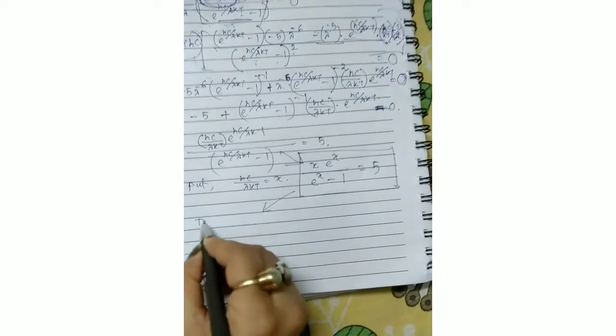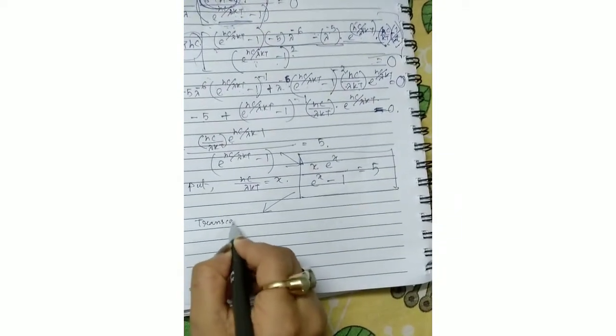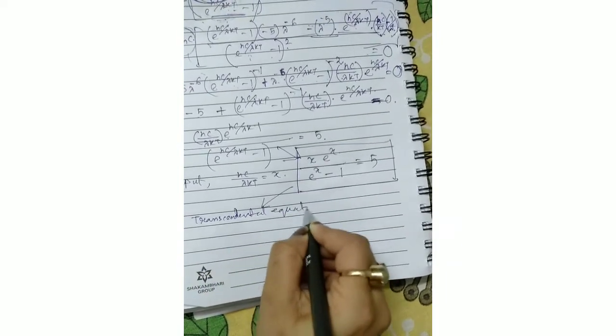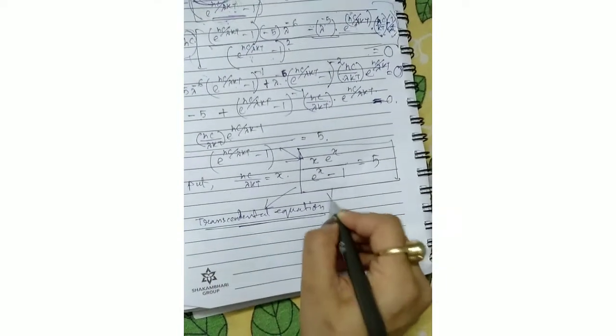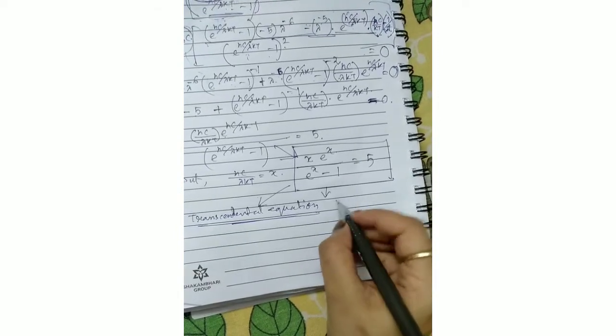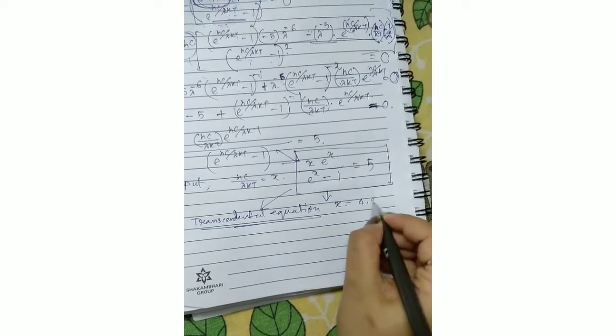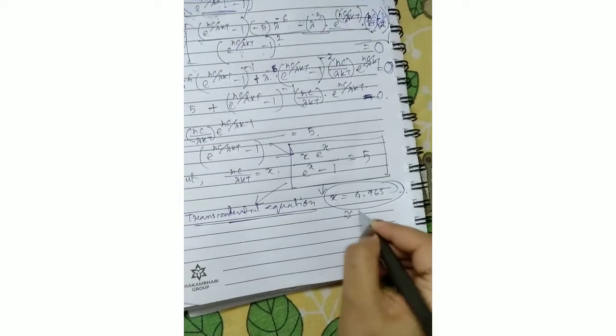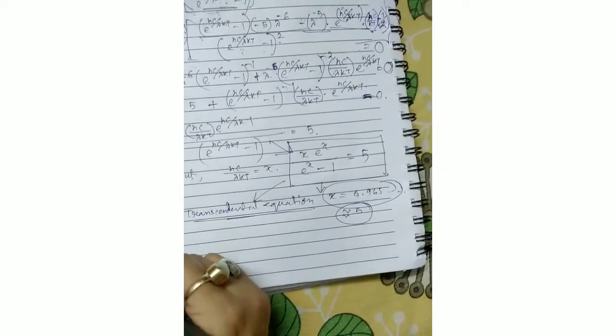Now there is an important part for which the calculation is not included in this derivation, but you have to mention that this is a transcendental equation, and if you solve this equation then you will get this value x equals to 4.965 something. So this is exactly equals to 5, you can write down.